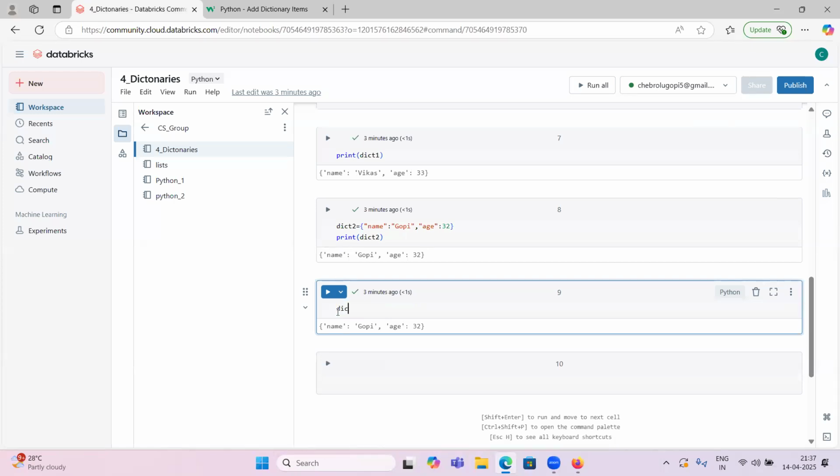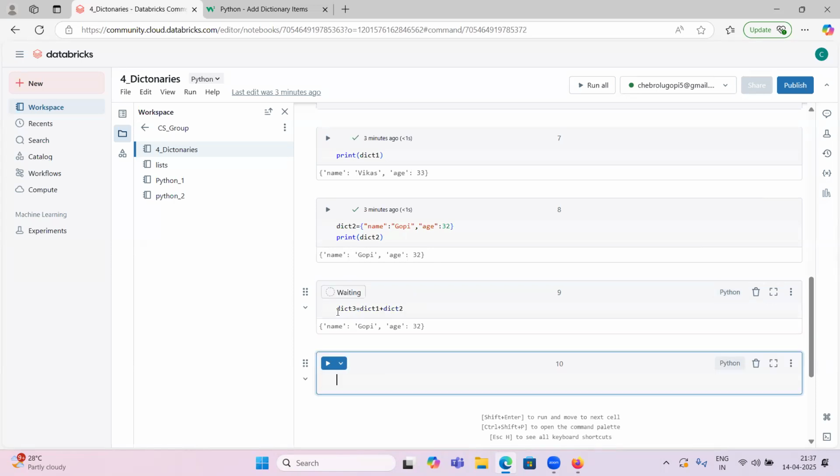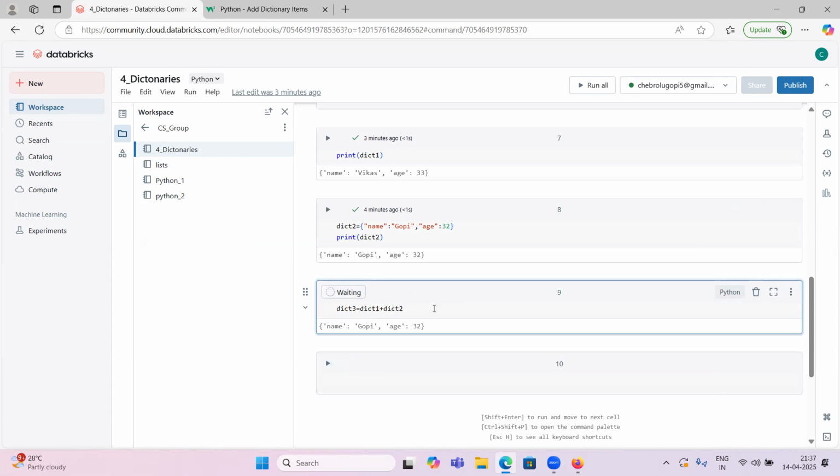Let me assign dict3 equal to dict1 plus dict2. Will it work? Why is it taking this much time?